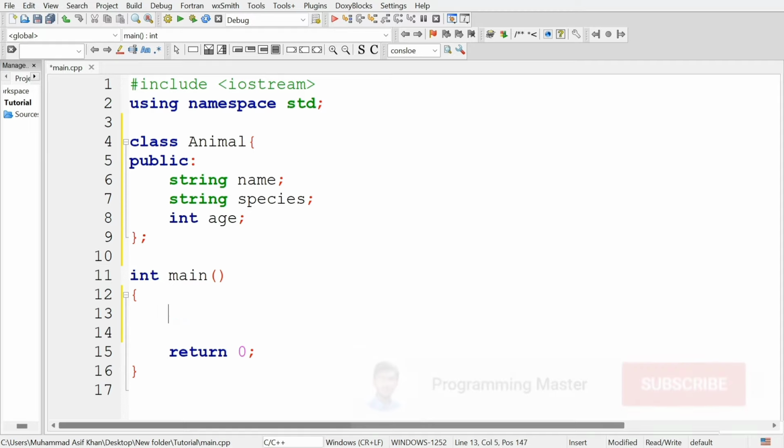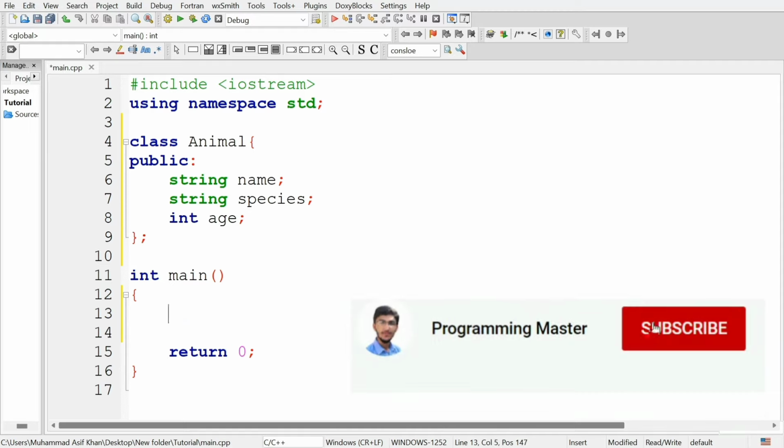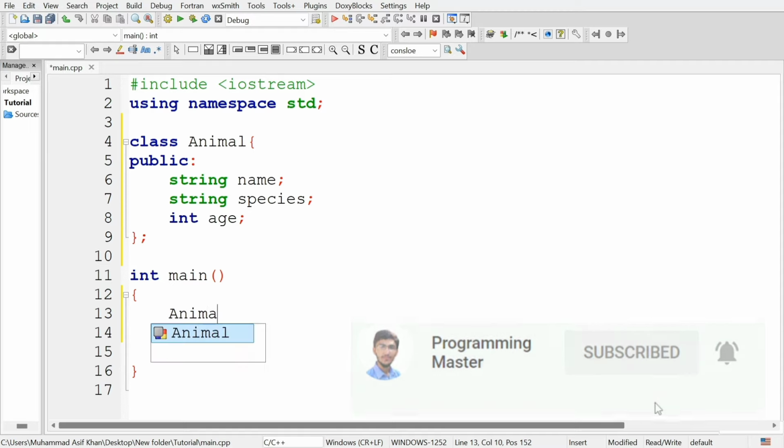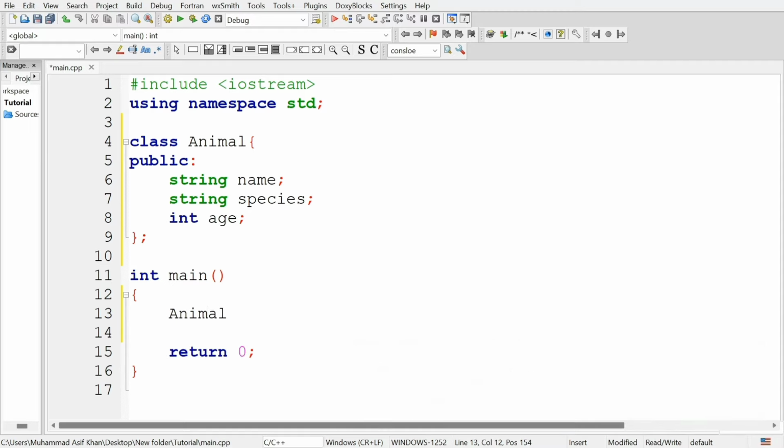But if we want to create the object of a class, first type the name of that class. This is the user-defined data type animal. Then type the name of the object you are going to create. So let's name this animal1. Now we have created an object, animal1.